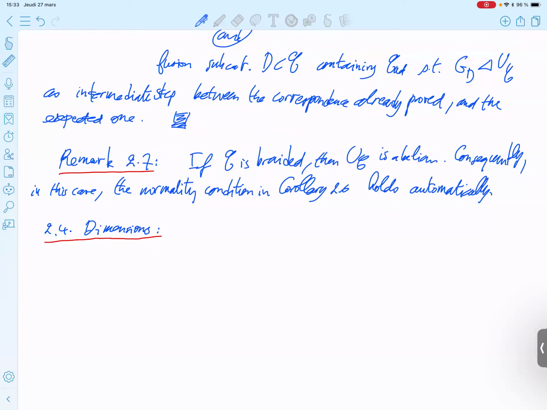So we will discuss the Grothendieck ring and Frobenius-Perron dimension. In fact, in a fusion category, you have two canonical dimensions, the categorical dimension and the Frobenius-Perron dimension. And they are the same if the category is pseudo-unitary. So in general, they are not the same. So let C be a fusion category.